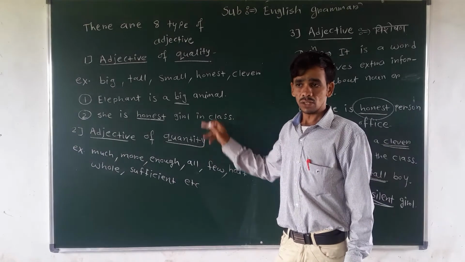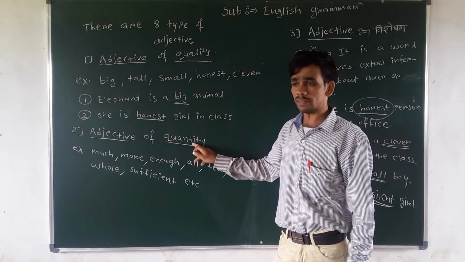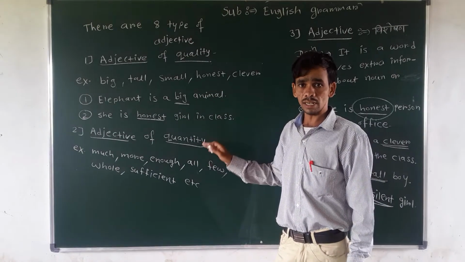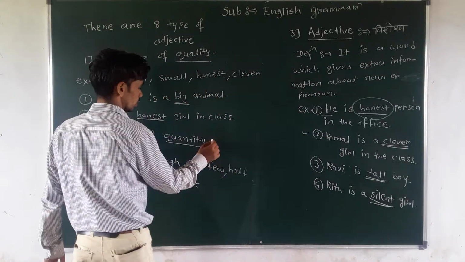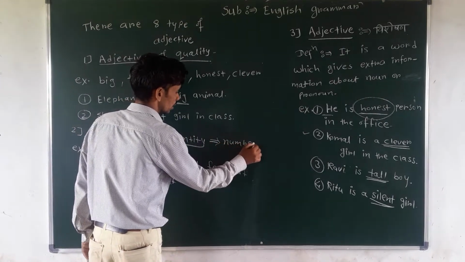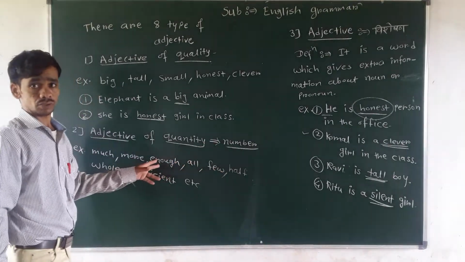Do you know about that? Quality means good of person, and quantity means quantity. Quantity shows the number of any things. Understand? Quantity means it shows the number. So this word should be remembered. It means how much in number it shows.